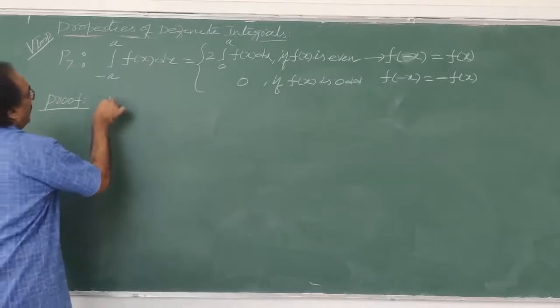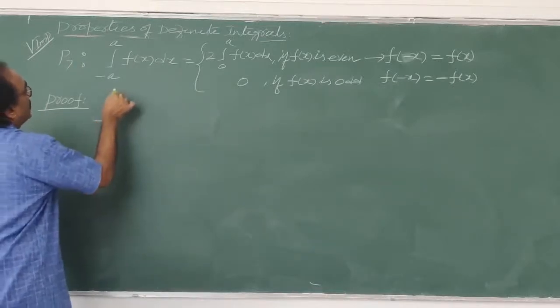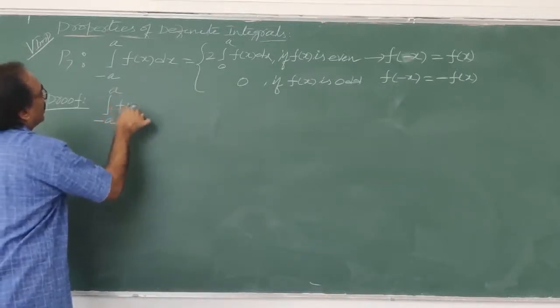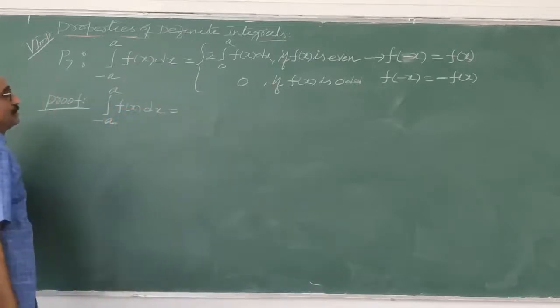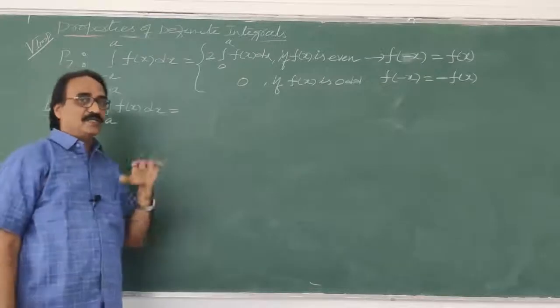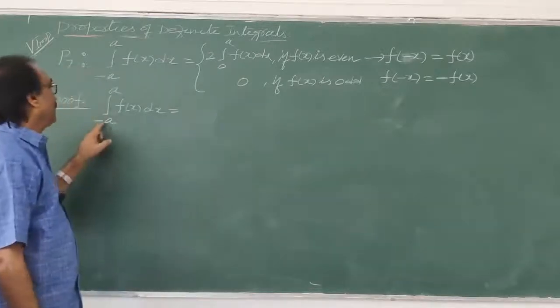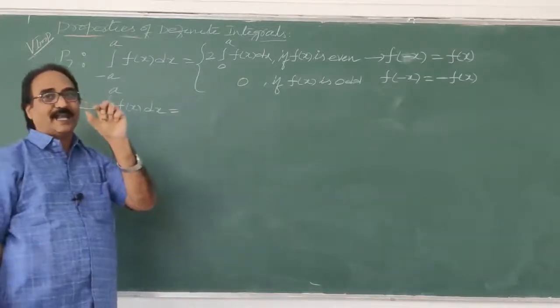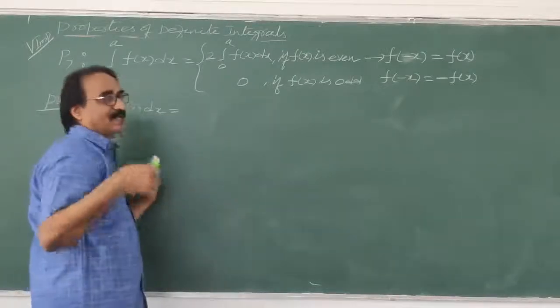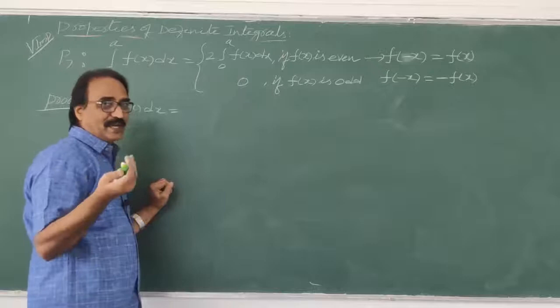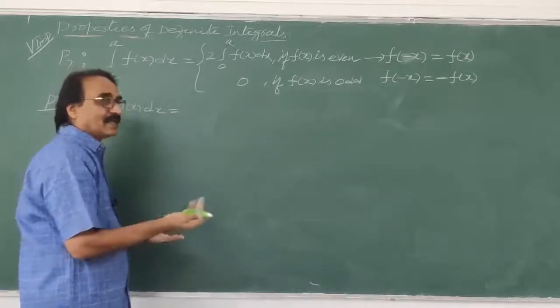See, all of you. Integral minus a to a f of x dx. Again by using the same property, in between minus a to a, I want to split at one value. What will be there between plus and minus, plus 1 and minus 1? 0. Correct?